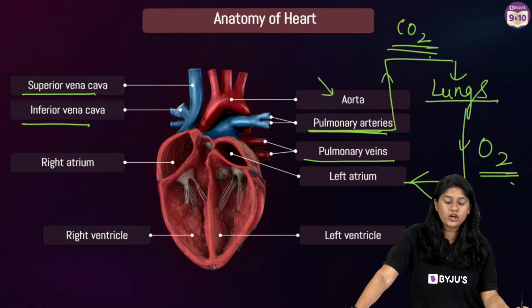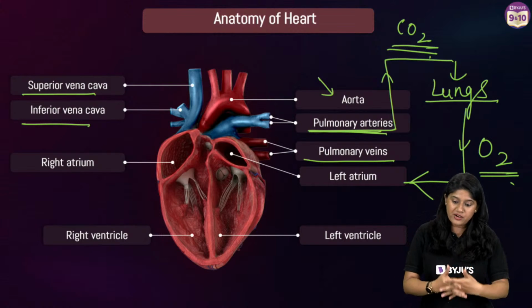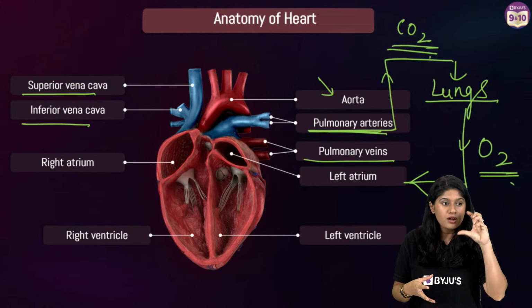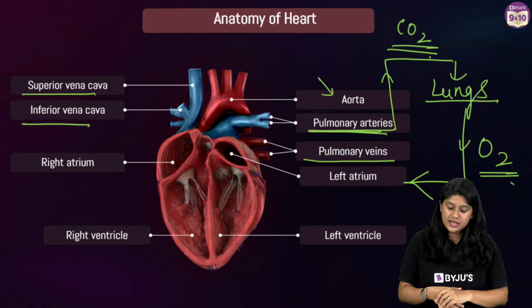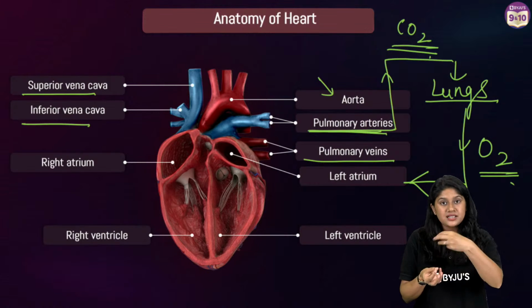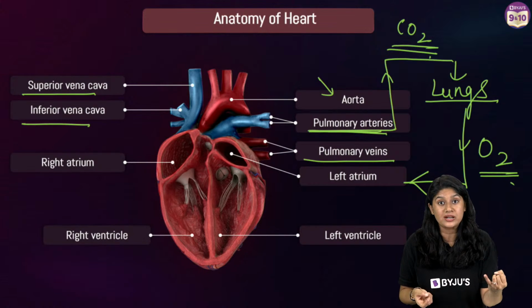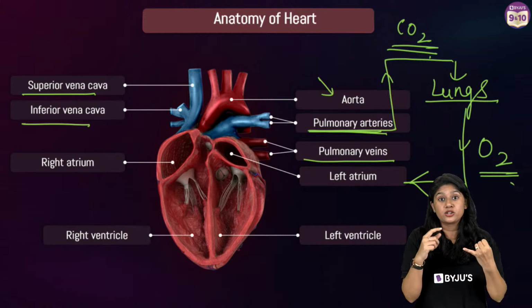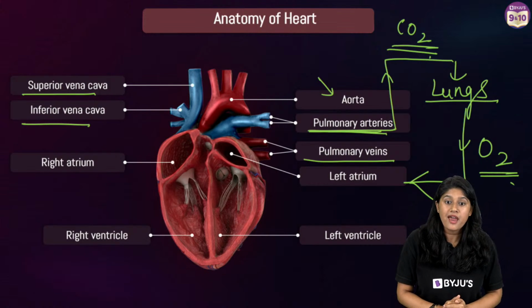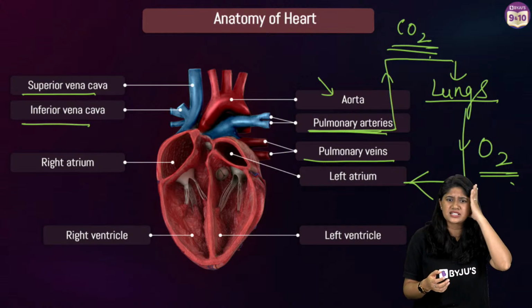Then of course we talked about the bundle of His and the Purkinje fibers. They are a part of the cells, and the bundle of His especially is heart muscle. It takes part in the electrical conduction of the heart signals, and the Purkinje fibers are the branches which carry the electrical impulse. The SA node actually generates the electrical impulse. It passes to the AV node, and from there the electrical impulse passes to the bundle of His, which is taken by the Purkinje fibers. We don't have a Menti quiz today. The use of the AV node is that it just passes the electrical signal.